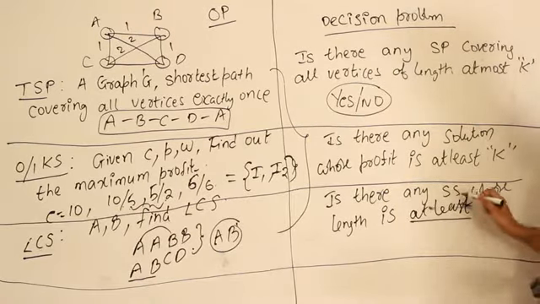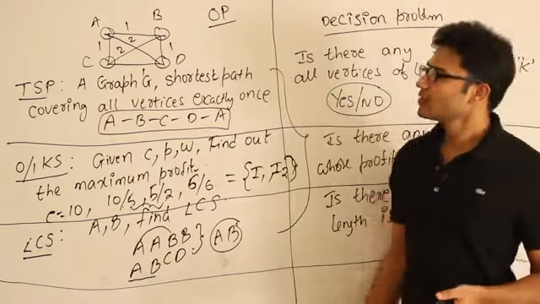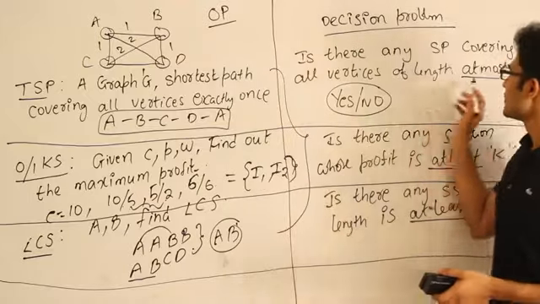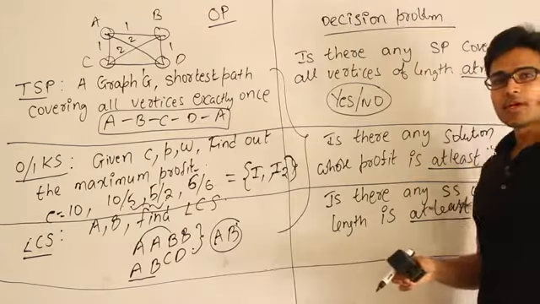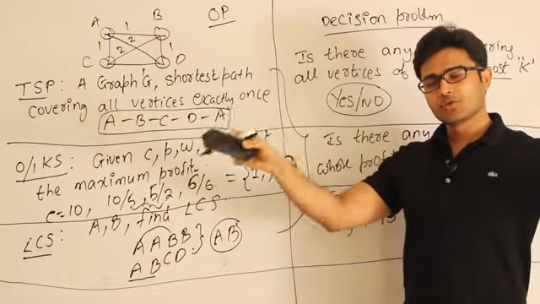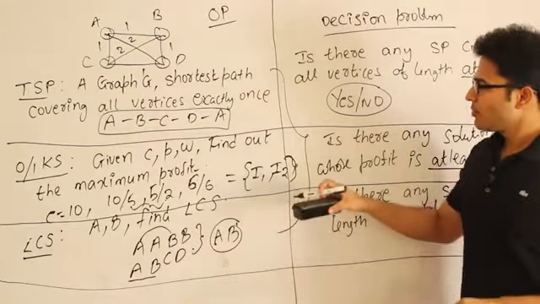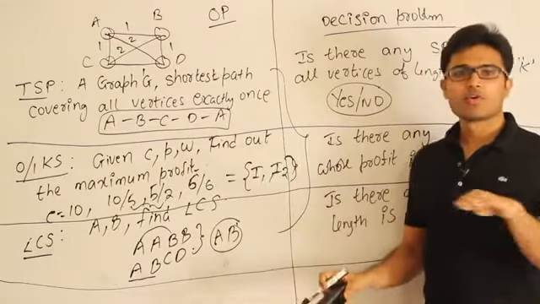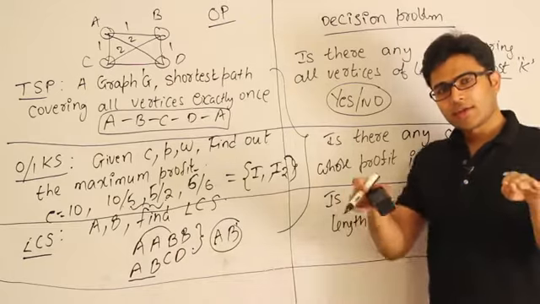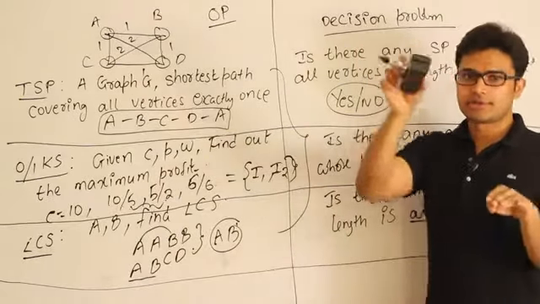So observe these words, at least, at most. When I am trying to minimize some value, then I am going to use at most, which means an upper bound. I'll give you some upper bound, and then I'll ask you to show me whether this upper bound is possible or not. When the problem is about maximizing, then I'll give you a lower bound, and then I'll ask you, can you raise the solution which is above this? Can you find any solution which is above this, right?